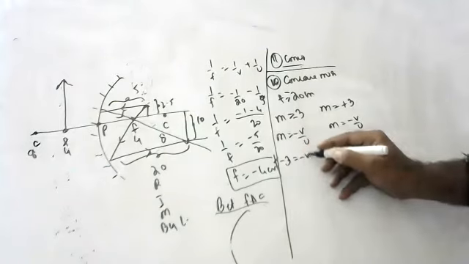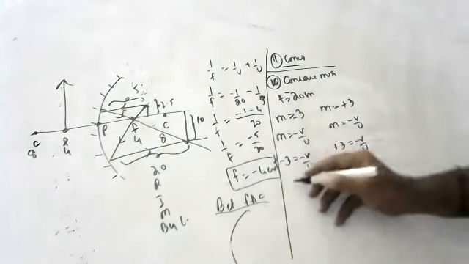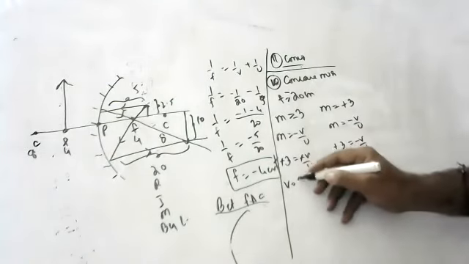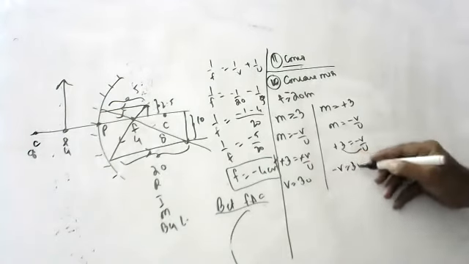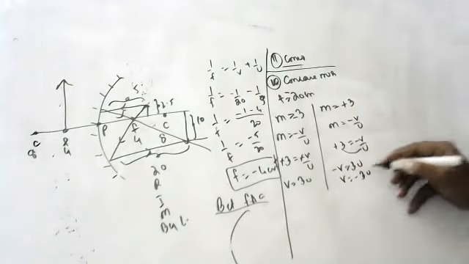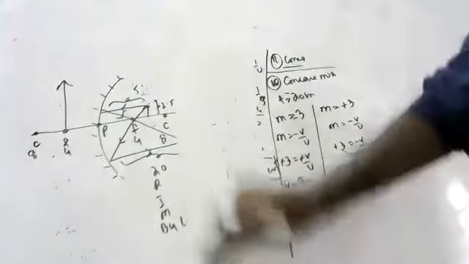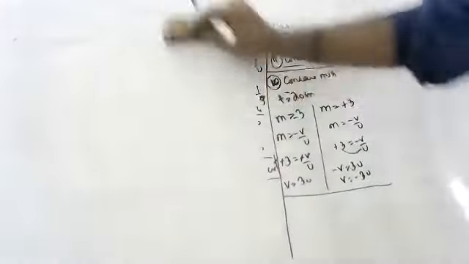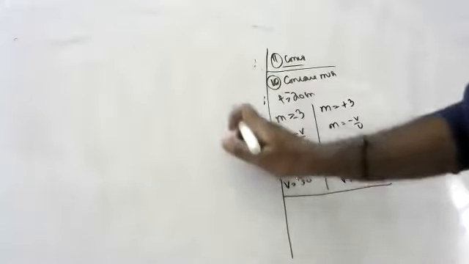Minus 3 is equal to minus v by u. Plus 3 is equal to minus v by u. Minus minus cancel, v is equal to 3u. Minus v is equal to 3u means v is equal to minus 3u. Both the cases I want to find out, because all possible distances is asked. Magnification you can get on that side or this side also. So first for this side.